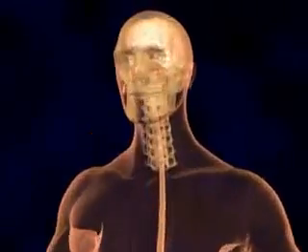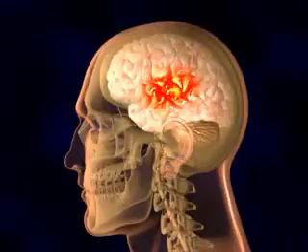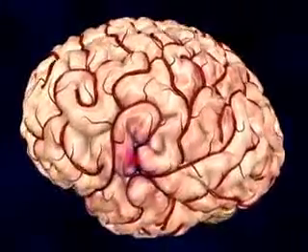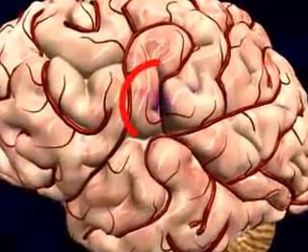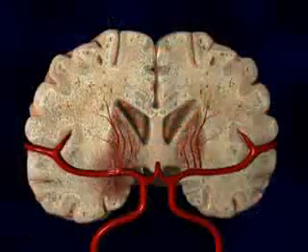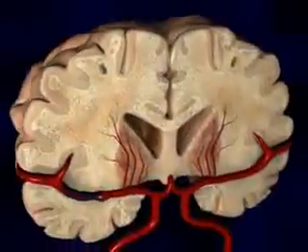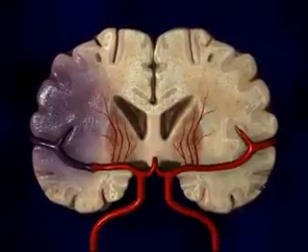Stroke is a serious and life-threatening condition in which blood vessel disorders in the brain cause the sudden onset of symptoms. It is one of the leading causes of disability and death in adults. Stroke is the result of permanent damage to a part of the brain due to inadequate blood flow and loss of oxygen supply. This may be caused by blockage or rupture of a blood vessel inside the brain. The part of the brain which is damaged dies and can no longer function.